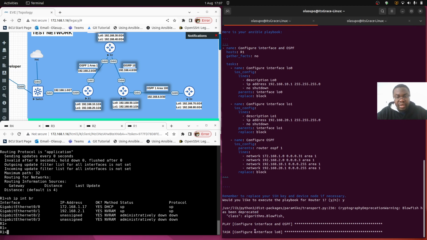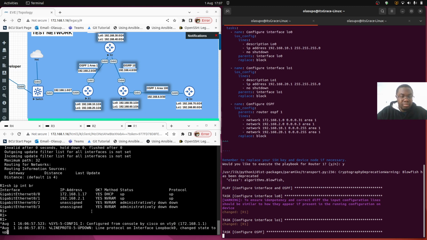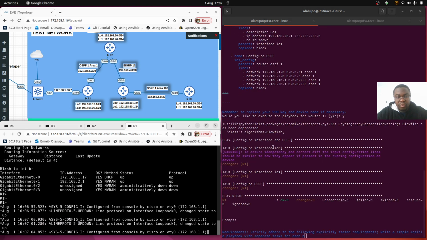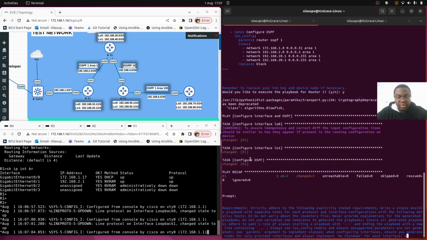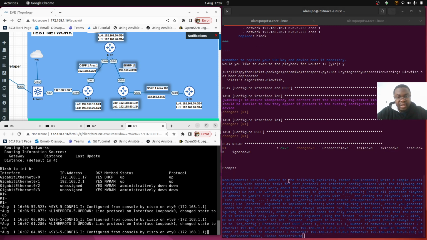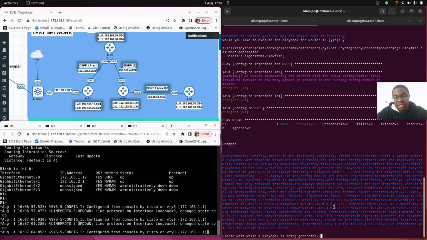So bubbling will configure the loopback interfaces on the router, and then later configure the OSPF, as we can see here in that order, after which it logs out of the router and then begins to generate the prompt for router 2 to be sent down to ChatGPT for generation of the playbook for router 2.